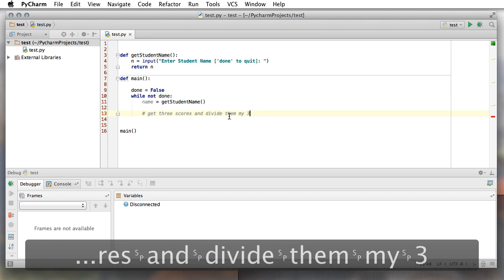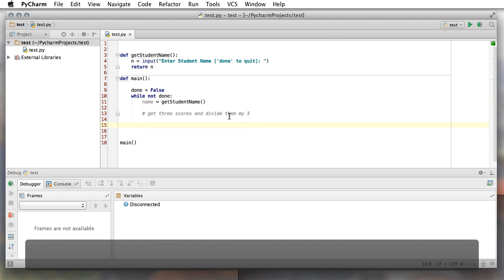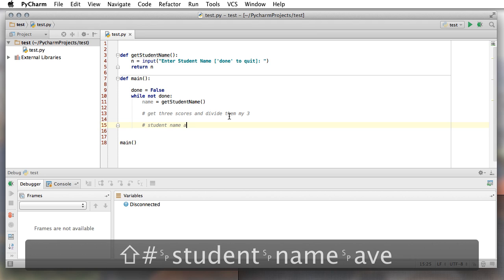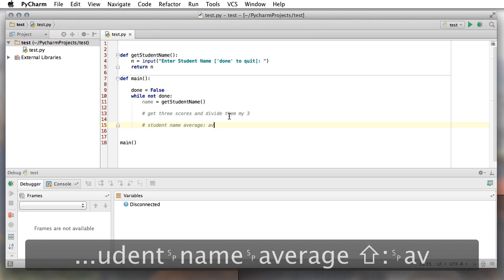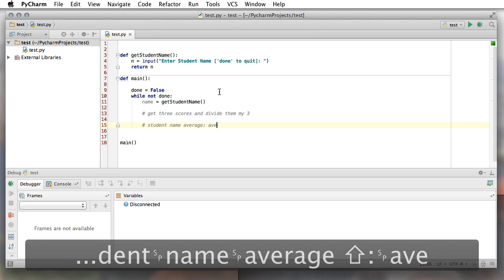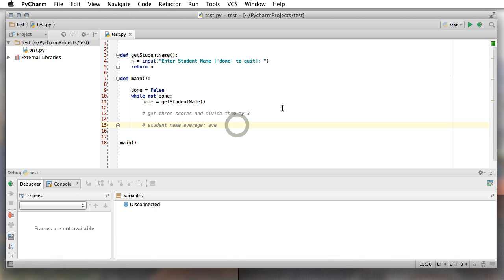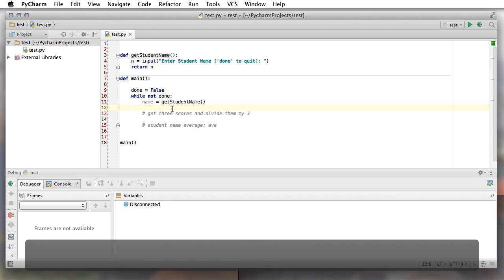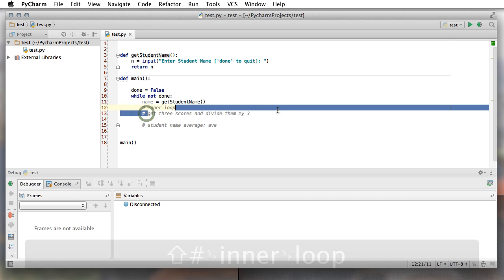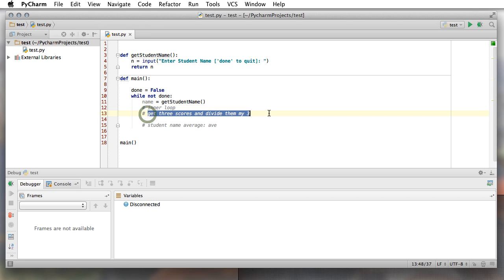Now I can say a little message that says the student's name, average, and then the average, right? So you've got to figure out how to calculate the average. Now that's happening inside. I'll get the 3 scores in the inner loop. And if I'm going to get the 3 scores, guess what I'm going to do to get each one of those scores?